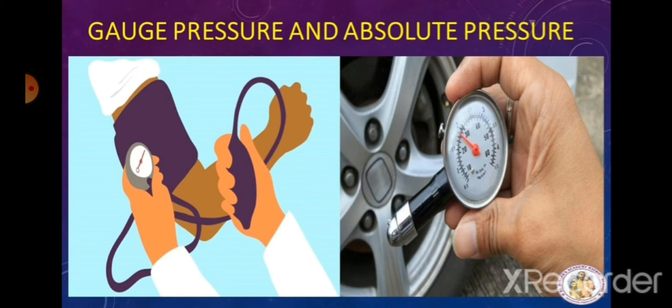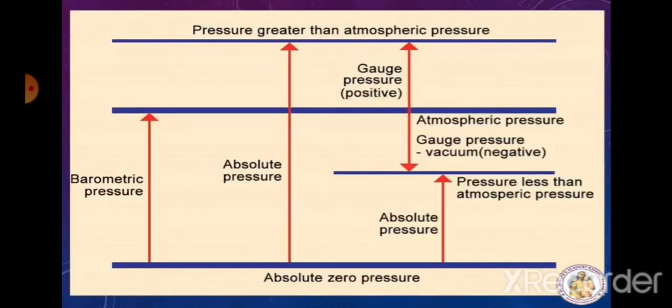Hence, absolute pressure is zero referenced against a perfect vacuum, and gauge pressure is zero referenced against atmospheric pressure. Let's learn in detail about gauge pressure and absolute pressure and how to measure these two pressures.